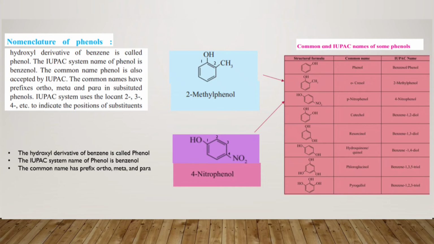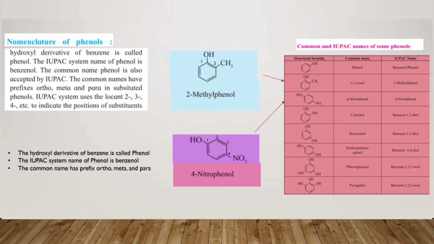We will see the naming in detail over here. For the first compound, when naming according to the IUPAC system, you have a benzene ring with an OH group. So this can be named benzenol, or commonly it is known as phenol also. Now move on to the next structural formula. You have the benzene ring with OH on one carbon, and on another carbon the presence of CH3.